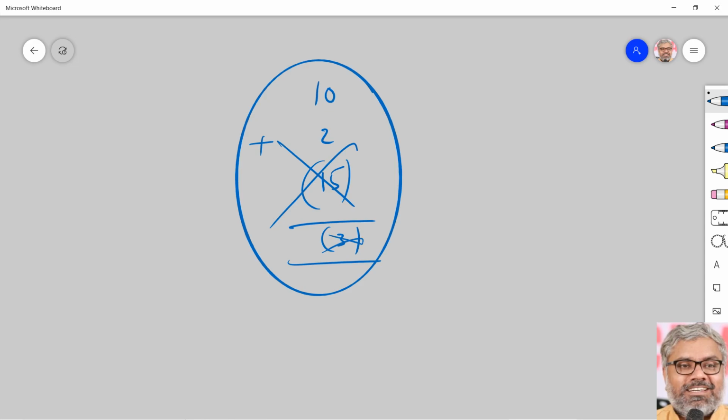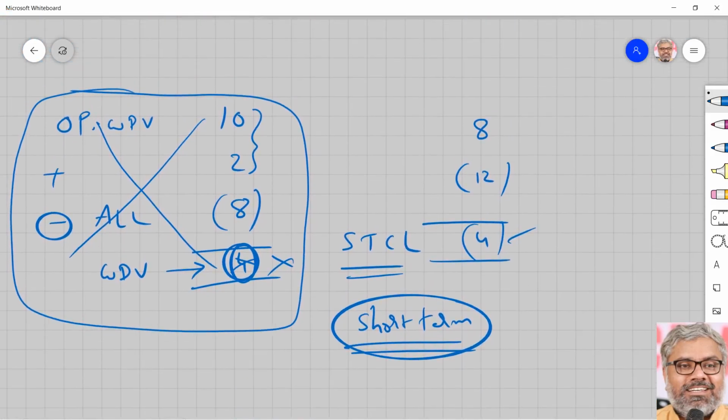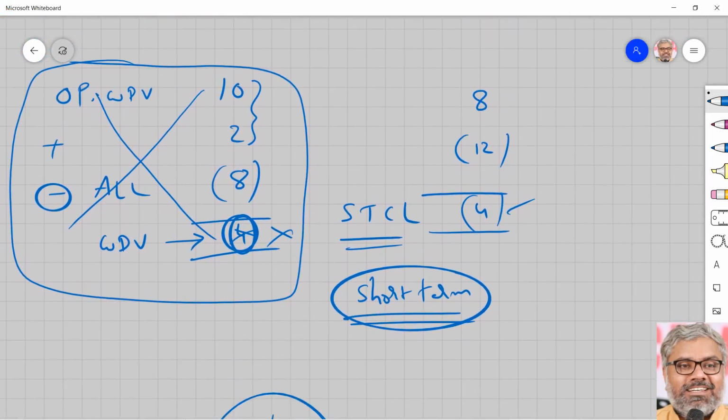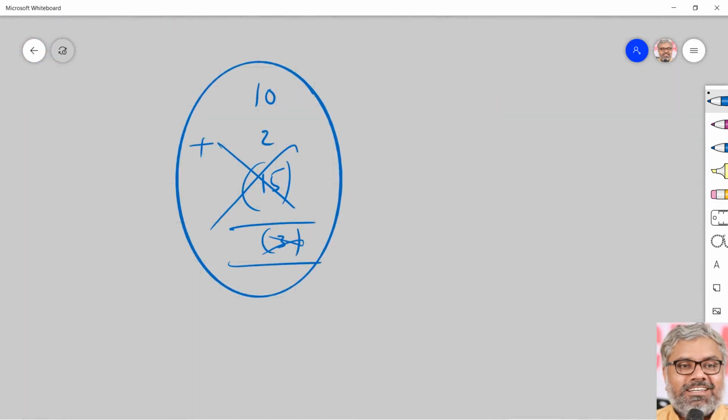This situation also does not warrant depreciation. In the first scenario also there was no depreciation. Though there was WDV, there was no depreciation. Why? Because the block was empty. And in that scenario, short-term capital loss has arisen. In this scenario, there is no WDV at all. Negative means as good as no. It doesn't make sense to have a negative WDV. So, in this case, what will arise?